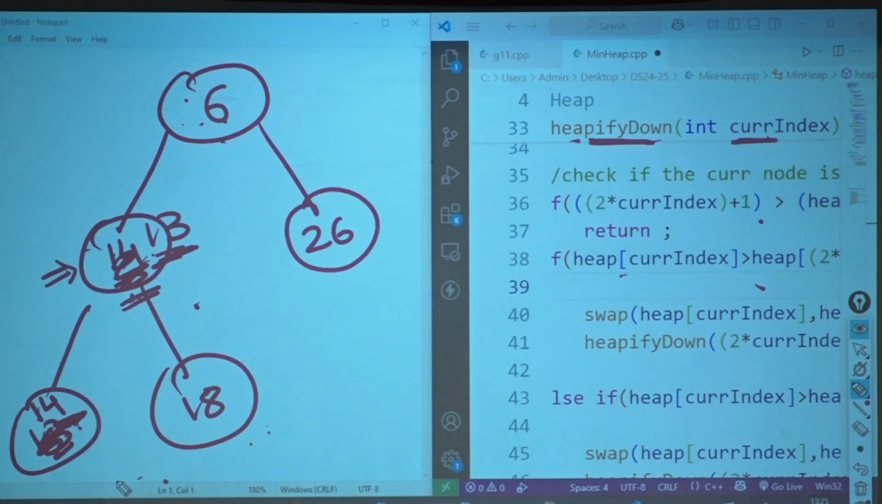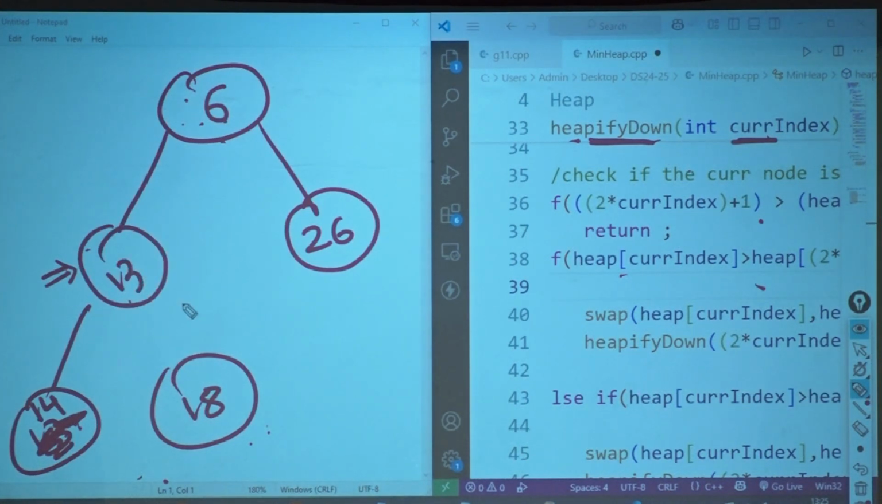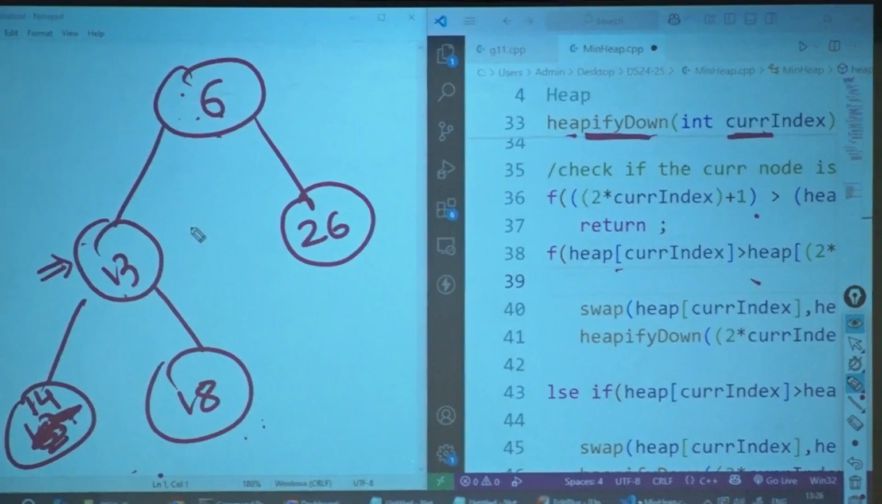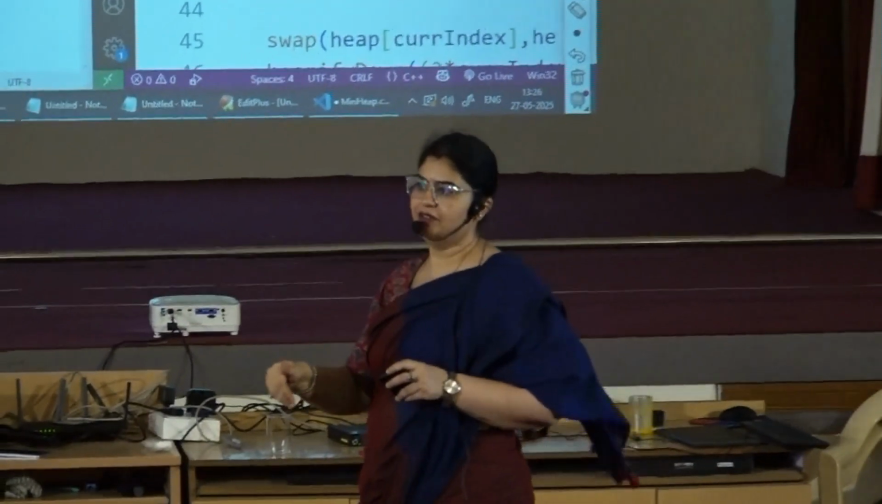Got it? Okay. We'll continue this in the next class. We will solve 3-4 examples on this and then we will code the heapify down part. And in case you have not done heapify up also, in the next class we will code it on the platform. Okay. That would be all for today, guys.